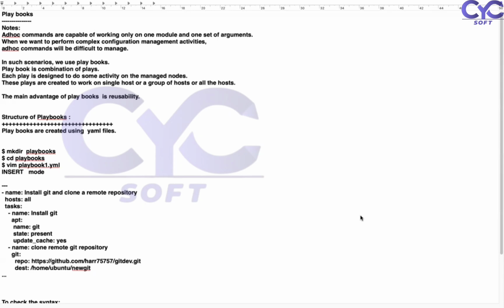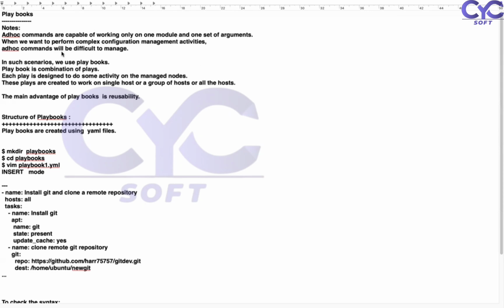Today I'll go with very short notes because I want to practice well in the next coming sessions. So basically, what are playbooks? Ad hoc commands are not capable of working on one module or a set of modules. Previously we discussed single modules with a number of arguments.